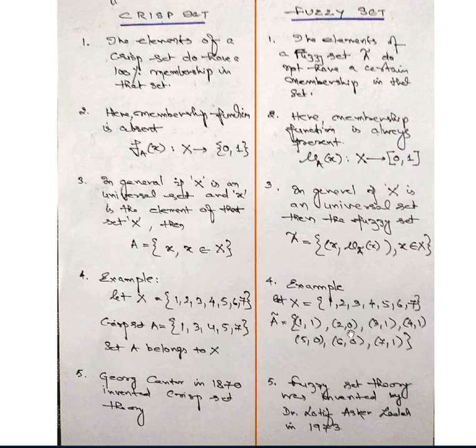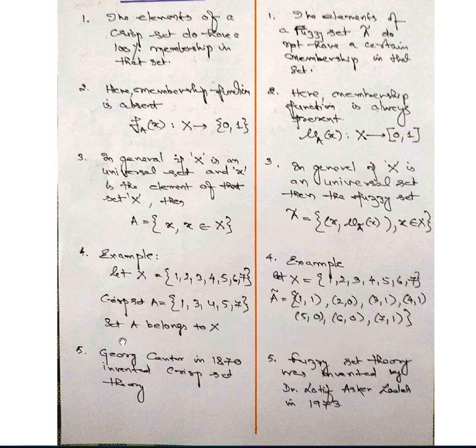So if you try to draw it, we will find something like a step form. That is how we represent this fuzzy set. So a fuzzy set can have different values for a given element, whereas in the crisp set only one value is there. That is the difference.